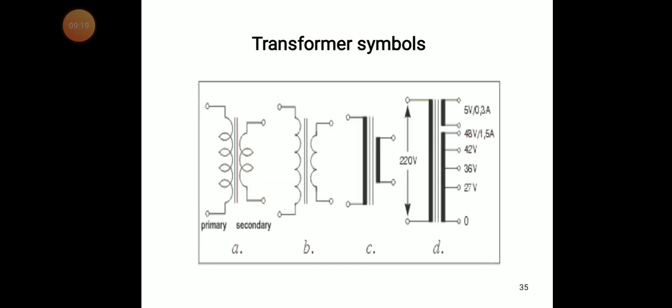Now you can see these are the different transformer symbols, with primary winding and secondary winding. The first one, A, indicates the general type of transformer. The primary winding has more turns compared to the secondary winding. This type is called a step down transformer. B is also the same. You can use it like this also. C is also the same symbol. You can use any of these four transformer symbols. Generally we use the A and B symbols for proper understanding.